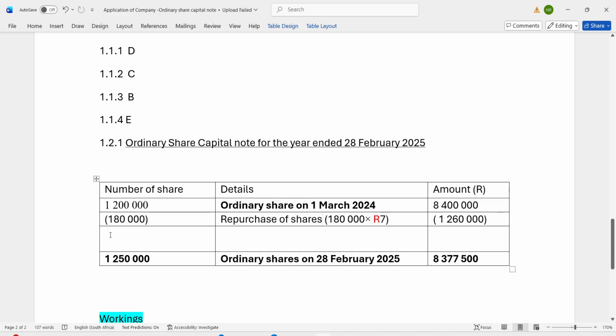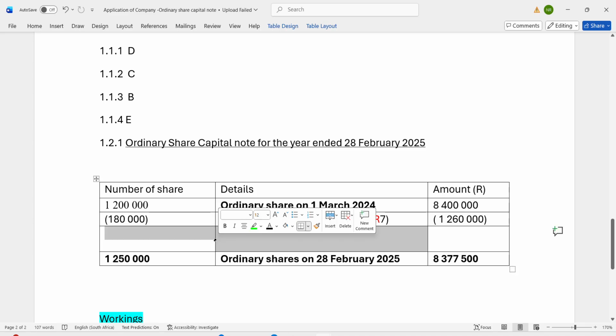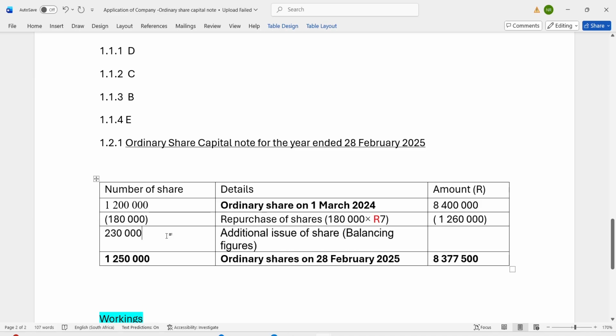When you punch those things on the calculator, they will give you an answer of 280,000. So that is how they work. This thing is the balancing figure. This is just mental math, guys. These calculations are very, very easy.